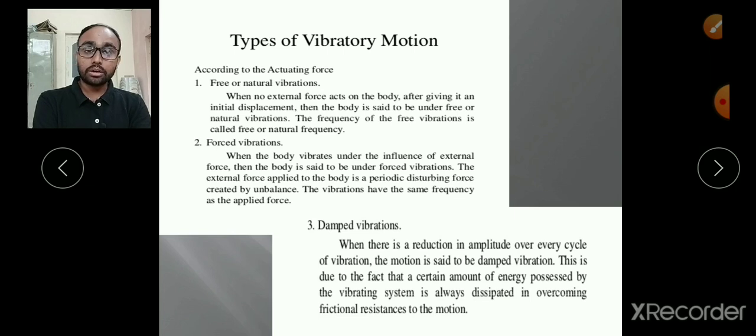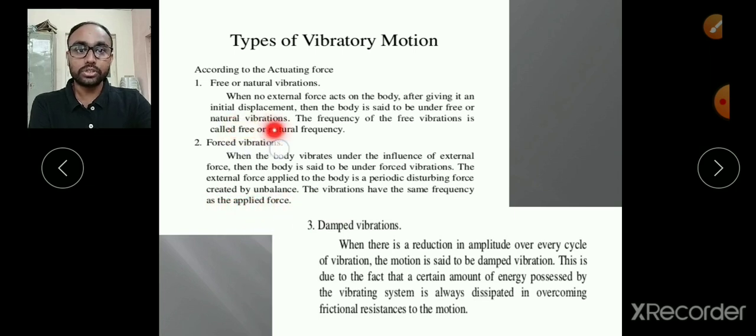The vibrations of forced vibration do not have any natural frequency. They are vibrating with the frequency which is exactly equal to the frequency of the applied force. Remember, that is an important point: the vibration has the same frequency as the applied force.